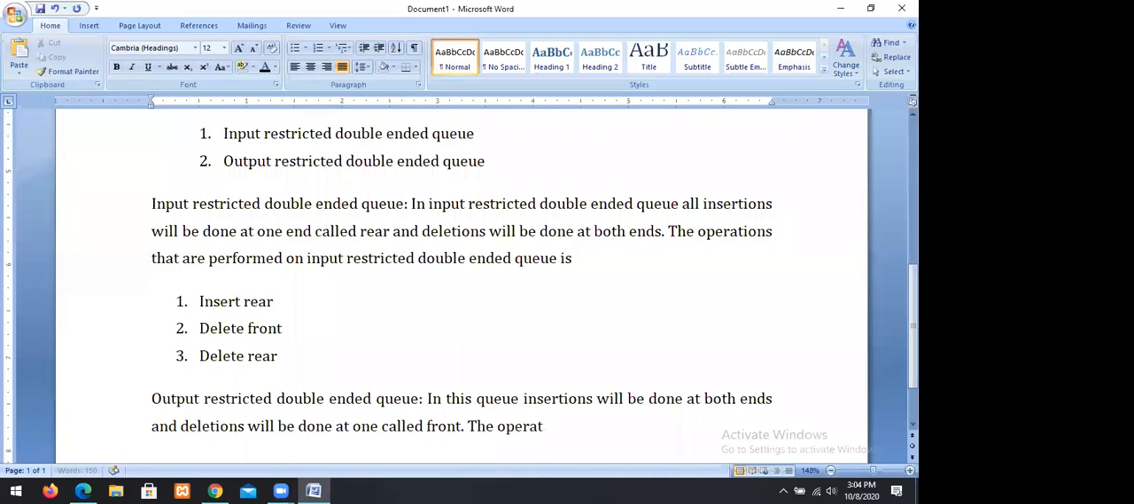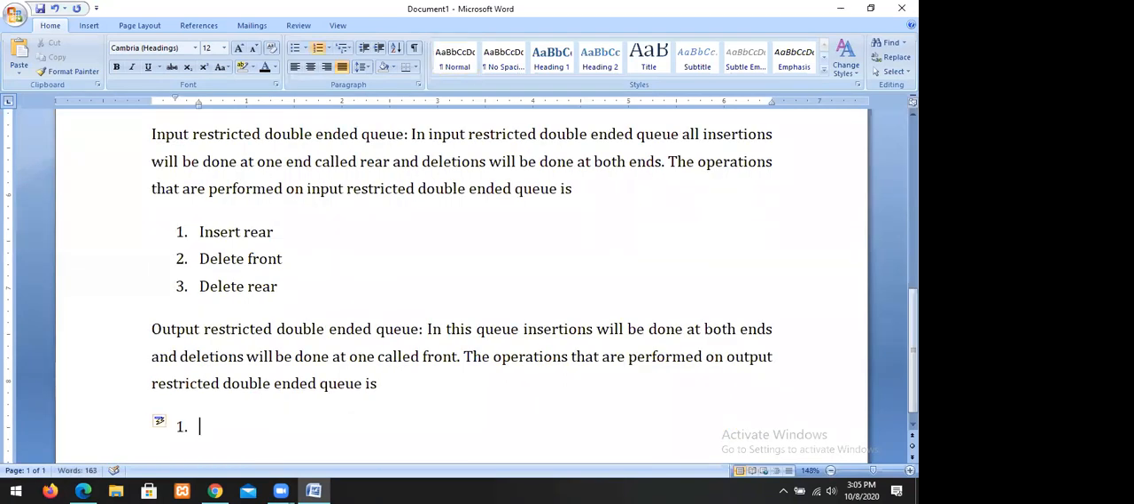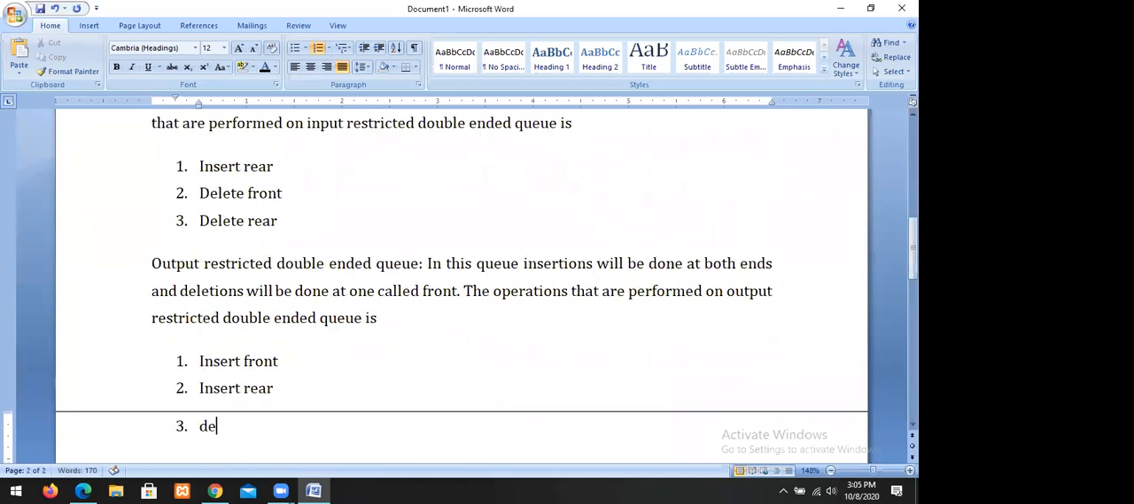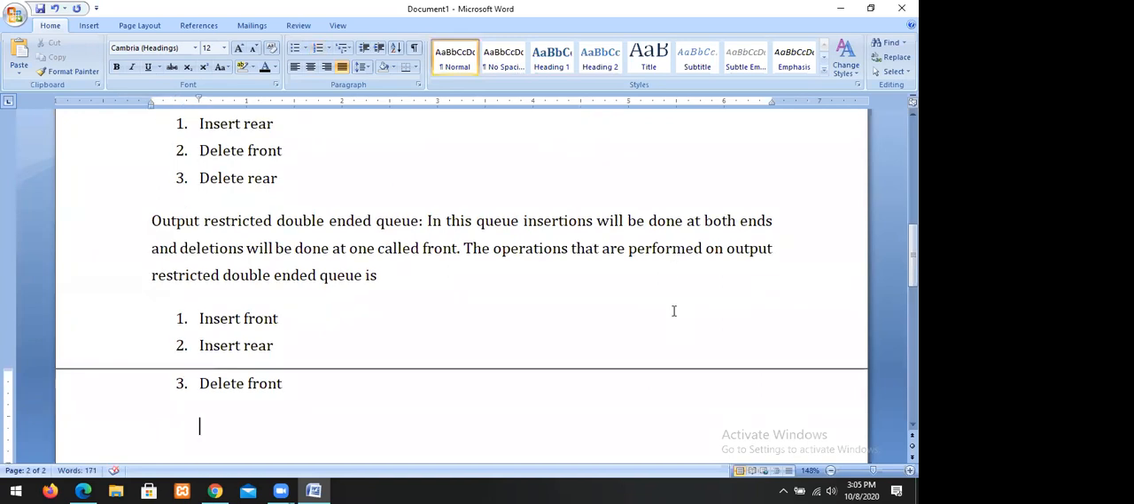The operations that are performed on output restricted double-ended queue are insert front, insert rear, delete begin, delete front. These are the operations that are performed on output restricted.